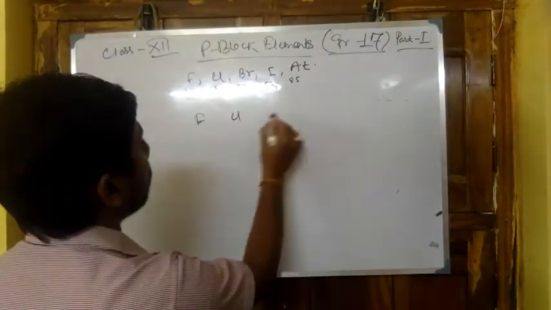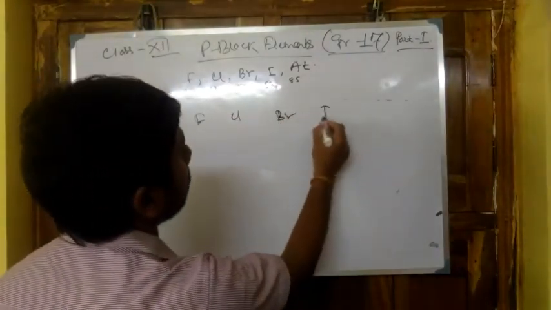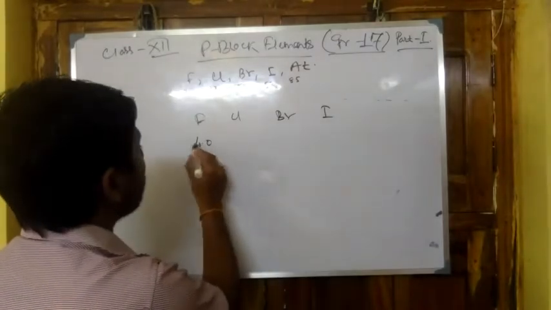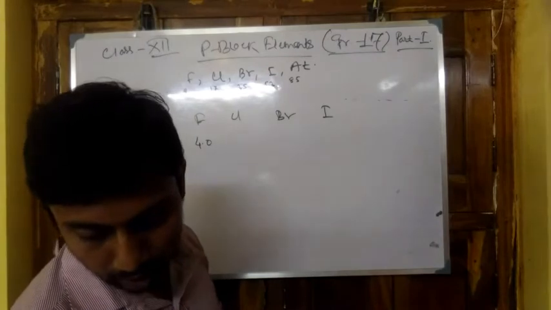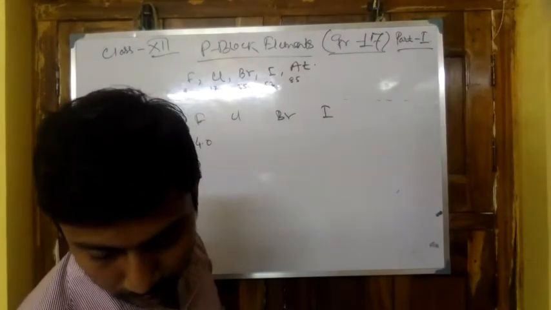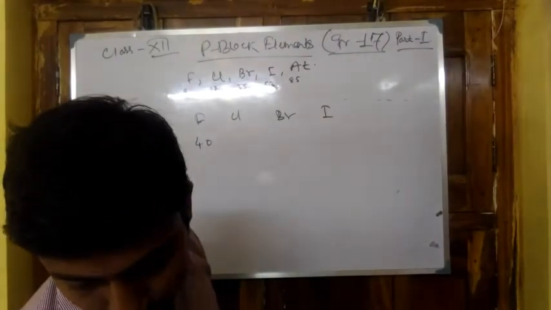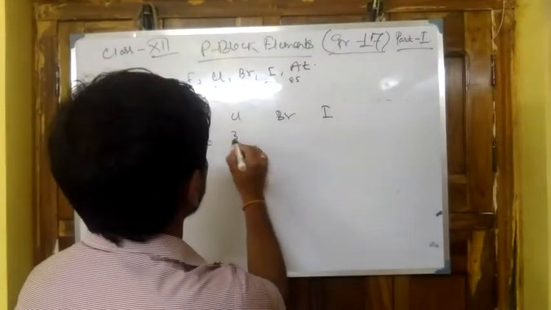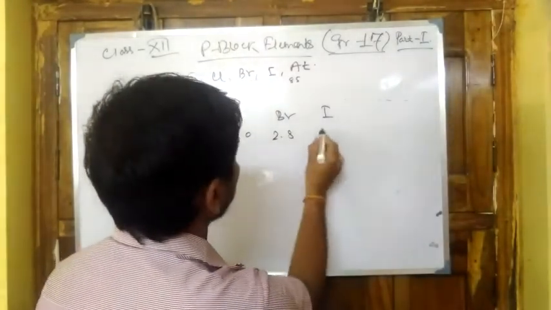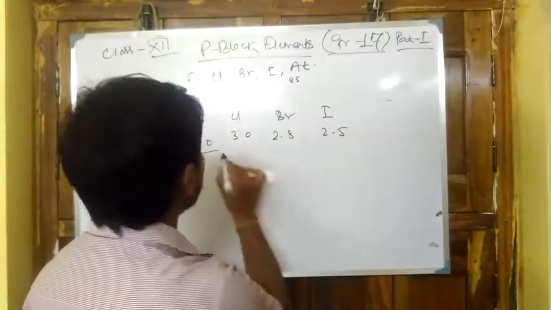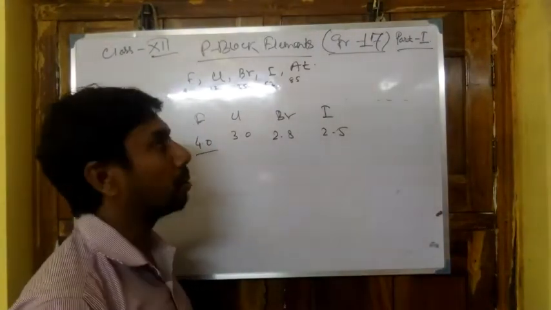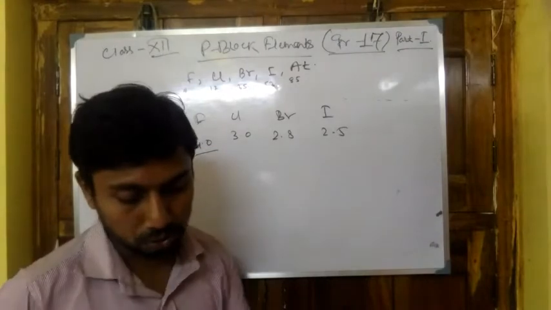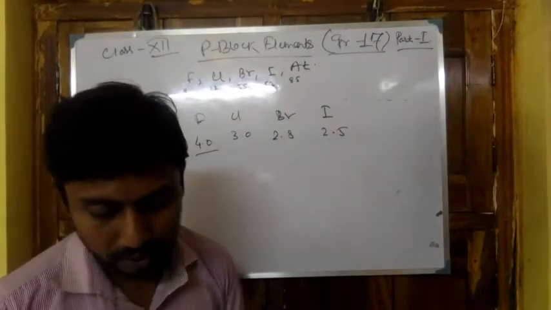What are the electronegativity data? Fluorine, chlorine, bromine, iodine. Fluorine has the maximum electronegativity. On the Pauling scale it is 4, and for chlorine it is 3, then 2.8 and 2.5. So fluorine is the most electronegative element in the whole periodic table.